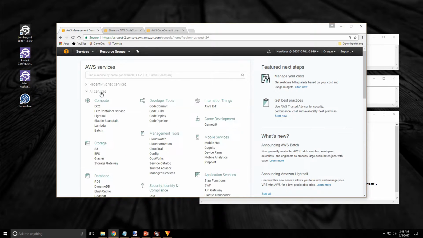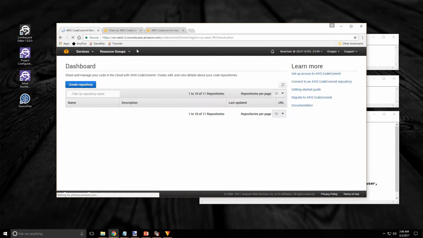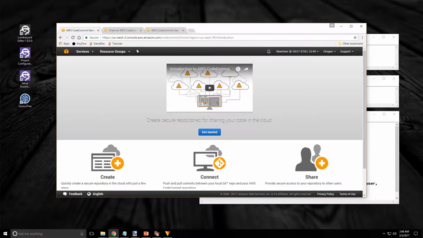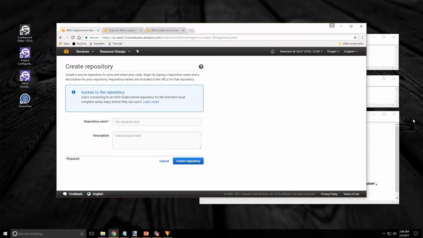So go to All Services. Under Development Tools, click on Code Commit. And if you don't have any repositories set up yet, or you haven't done this, you'll see this screen, Get Started. Just click on the Get Started button. And this is where we will create our repository.